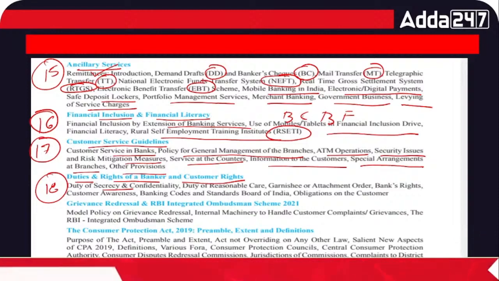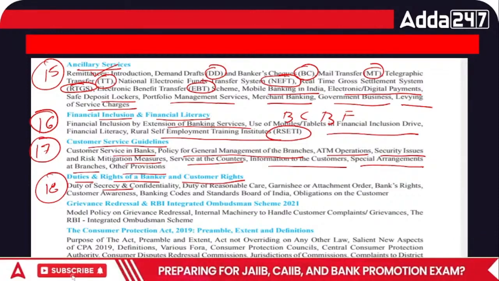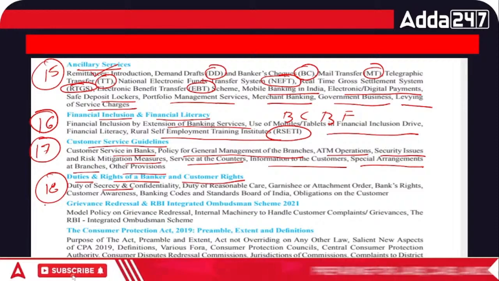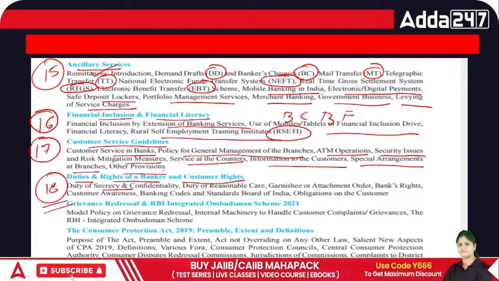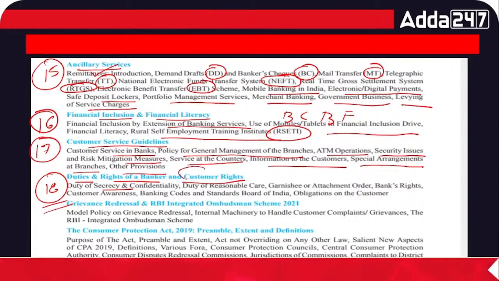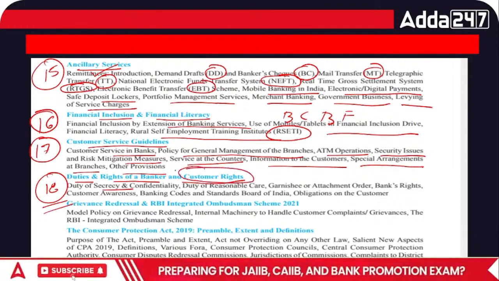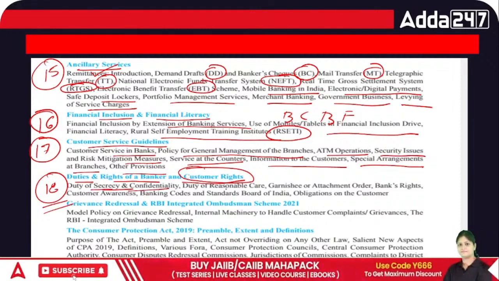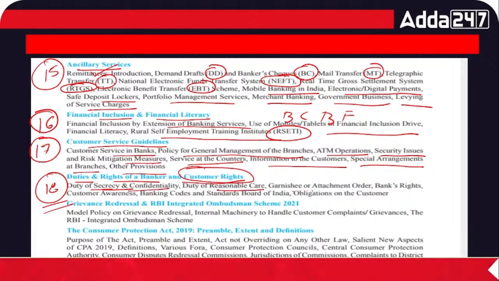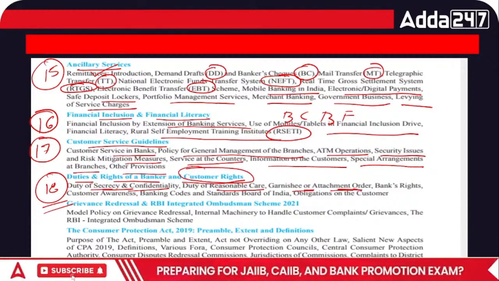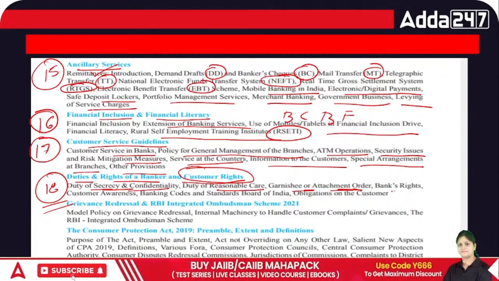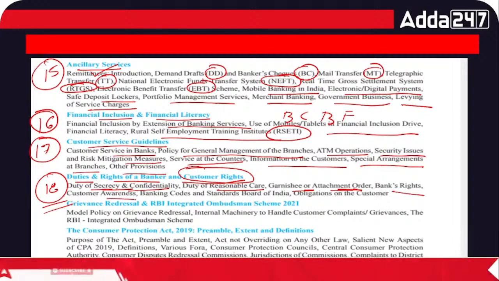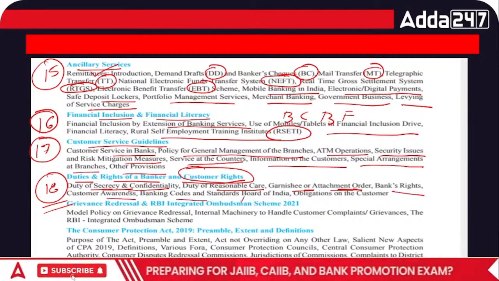Right, so this we are going to cover. So this is your chapter number 18 about the duties and rights of the bank and customer rights. So in this chapter we have to cover duty of secrecy and confidentiality, duty of reasonable care, garnishee order and what is the attachment order, and what is the difference between the garnishee and attachment order. Then bank's right, customer awareness, then banking code and BCSBI, right?